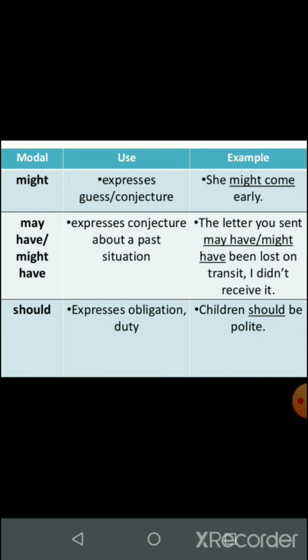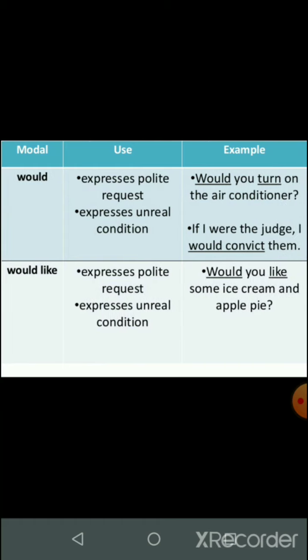Now let us move on to the next modal, that is should. Should expresses obligation or duty, like you should do this. That is the obligation, or it is your duty to do that. Like children should be polite. Now would is used to express a polite request, like would you pass that to me. That is a polite request. Or it is also used to express an unreal condition. For example, if I were the judge, I would convict them. So something unreal which you imagine to happen. Now would like is used to express a polite request or also to express unreal